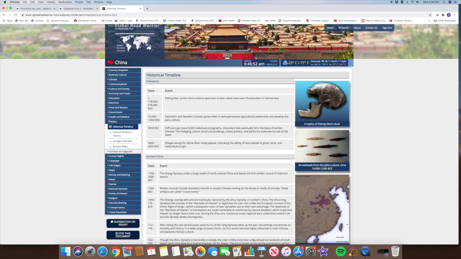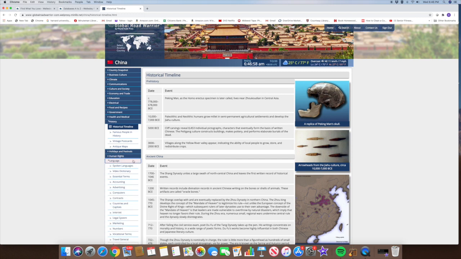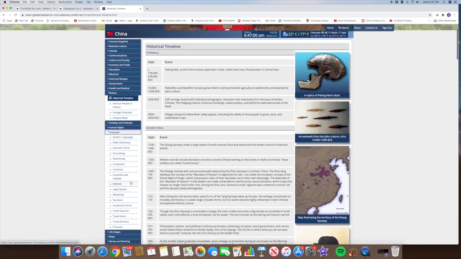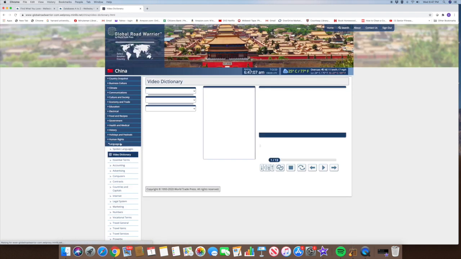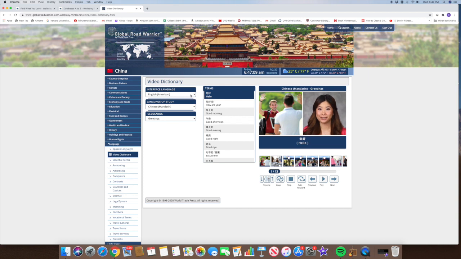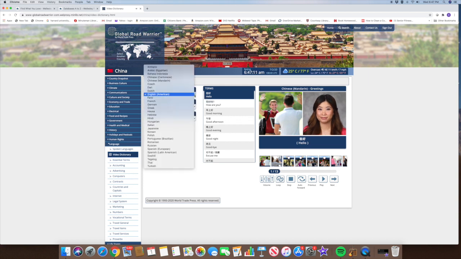Holidays and festivals, if you're traveling, would be nice. Human rights is something people are looking for. Language is very important, and this has quite a nice area for this. It will tell you about the spoken languages. There's a video dictionary here where you can actually choose the language that you're looking for here.